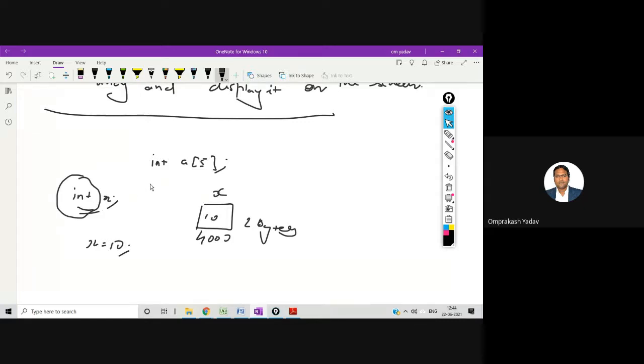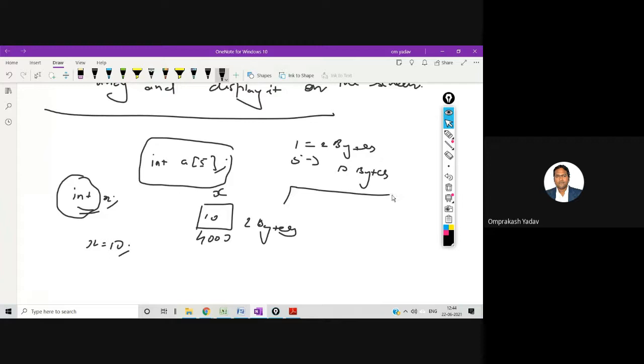Similarly, if I write this particular statement int a of 5, this is an integer array of 5 elements, right? One element requires 2 bytes, so 5 elements will require 10 bytes. The compiler will see this statement and allocate 10 bytes of consecutive space in the memory. This will be continuous. Wherever it finds space, for these 5 elements it will allocate continuous memory locations. So remember this one.